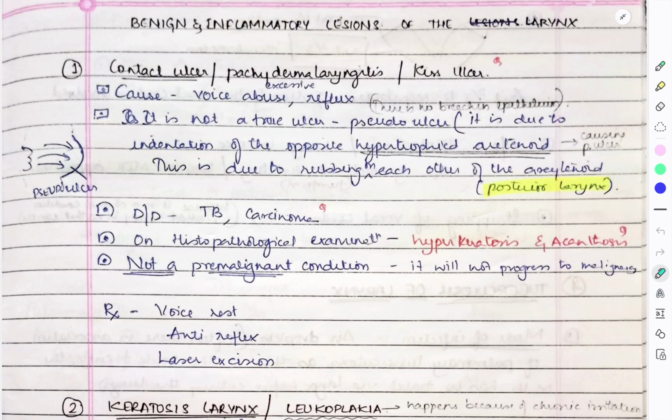Today let's learn about benign inflammatory lesions of larynx. There are so many conditions, we'll learn each. The first one is contact ulcer, or pachydermal laryngitis, or kissing ulcer. Here the cause is excessive voice abuse, like in mimicry artists or those who do these things, and due to reflux.